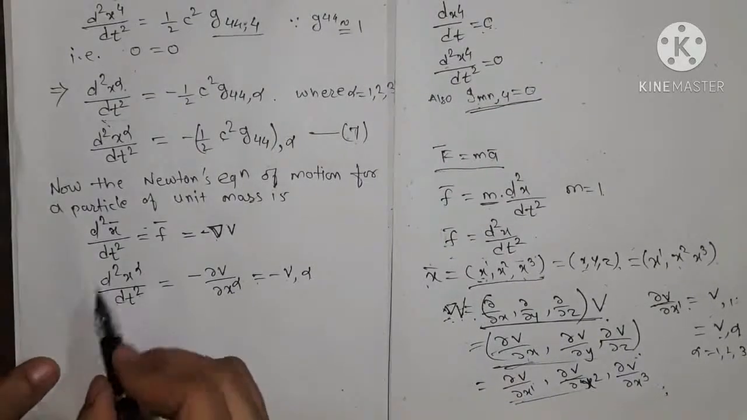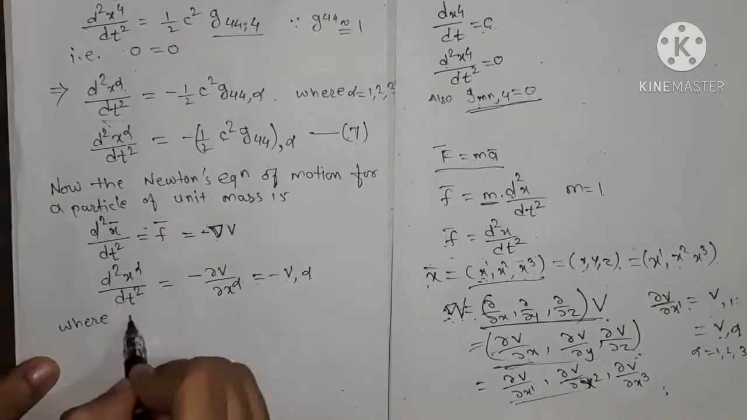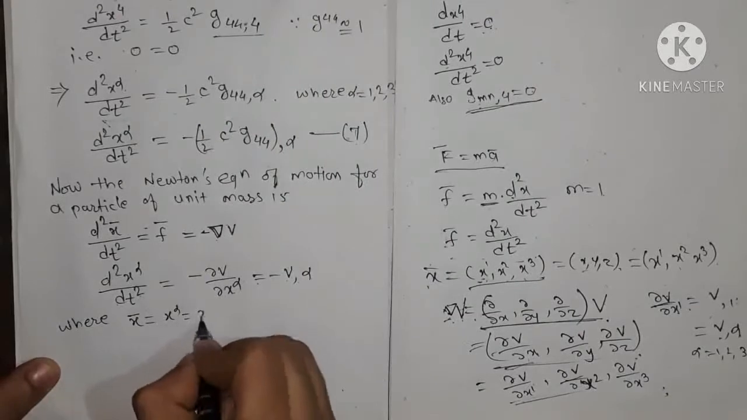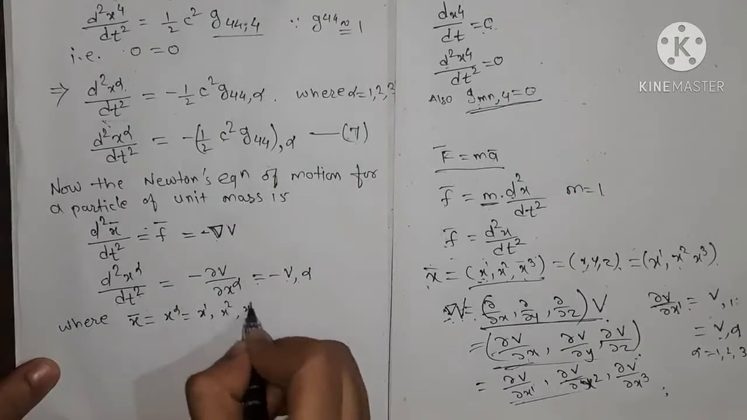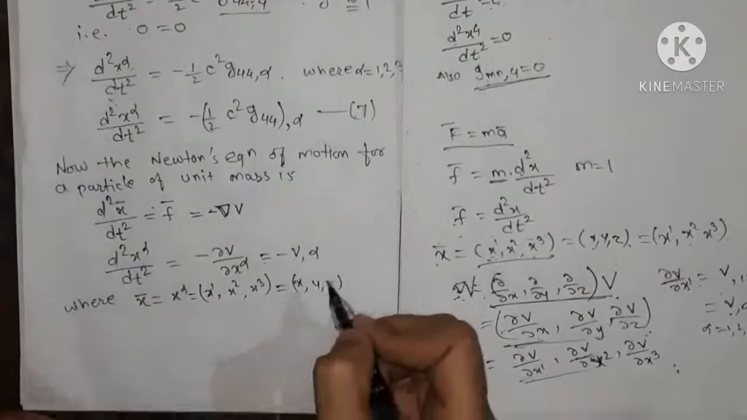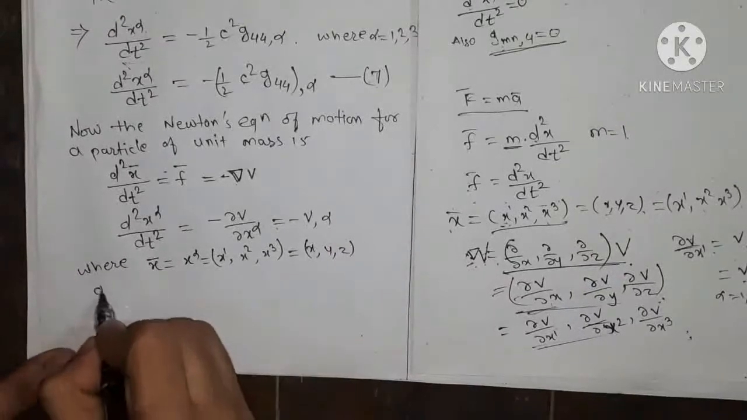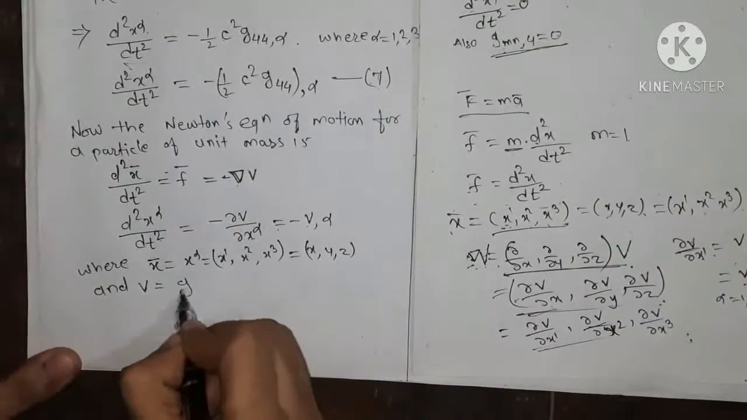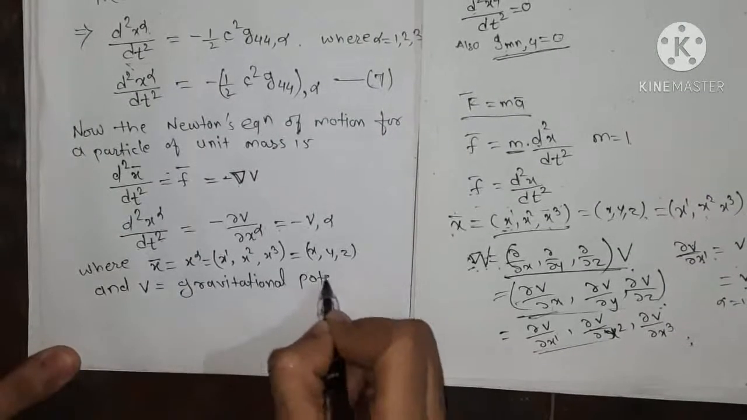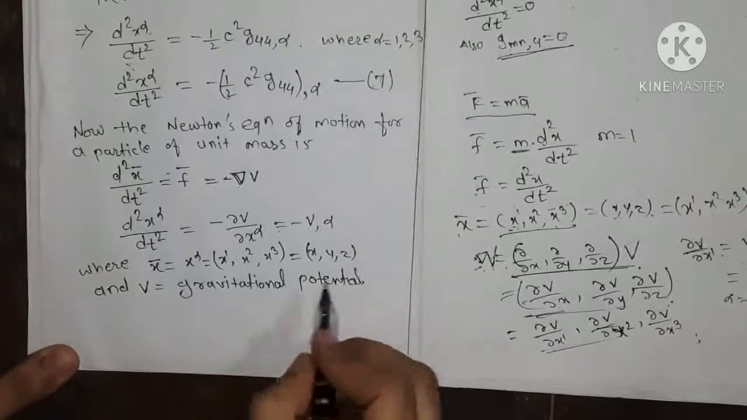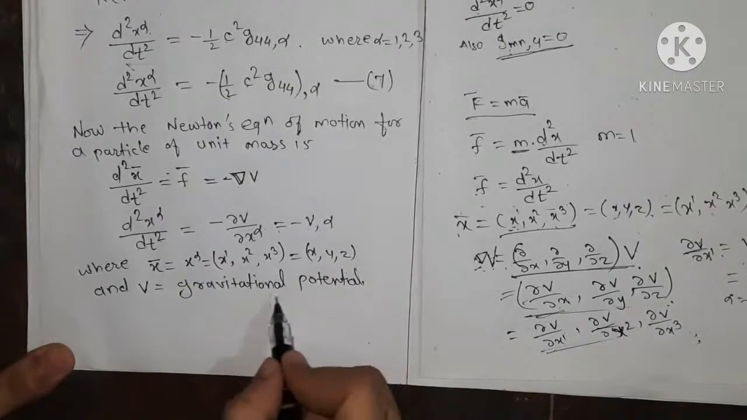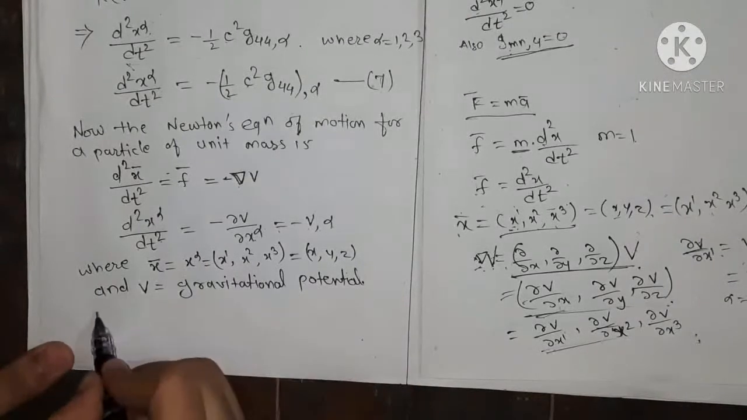And therefore, here x bar is nothing but our x alpha, which equals x1 comma x2 comma x3, and which is the same as the x comma y comma z coordinates, and v is nothing but our gravitational potential, and this gravitational potential is the Newtonian one.